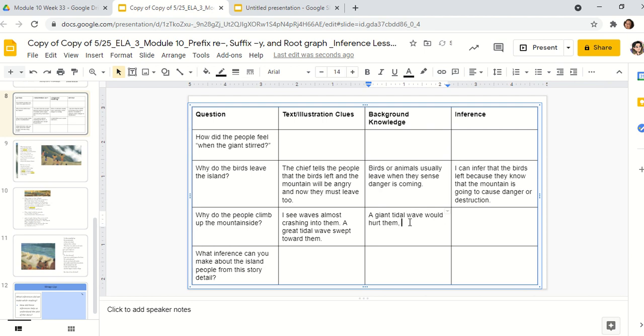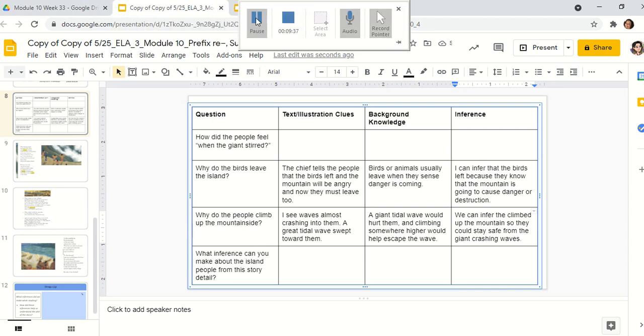And why would you climb up a mountain? Climbing somewhere higher would help escape the wave. So what inference can we make? We can infer they climbed up the mountain so they could stay safe from the giant crashing waves. So we use what we knew plus what we saw.